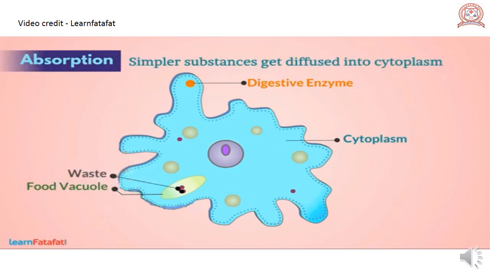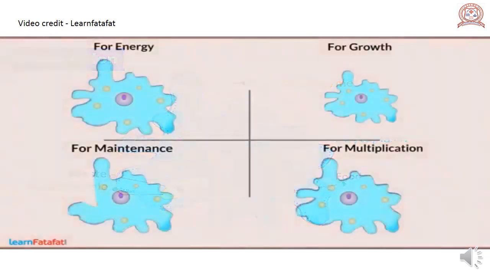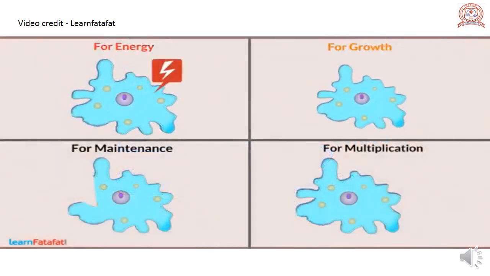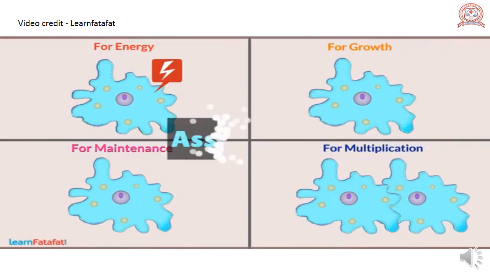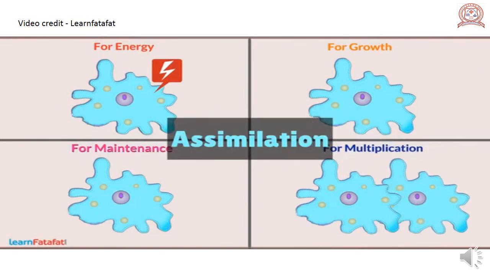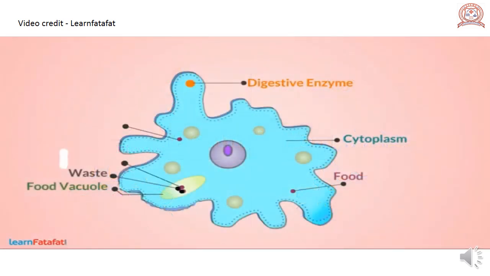The undigested waste remains in the food vacuole. Assimilation. The food entering in cytoplasm is used for energy, growth, maintenance, and multiplication. This is called assimilation. Excess food is stored as glycogen and fats.